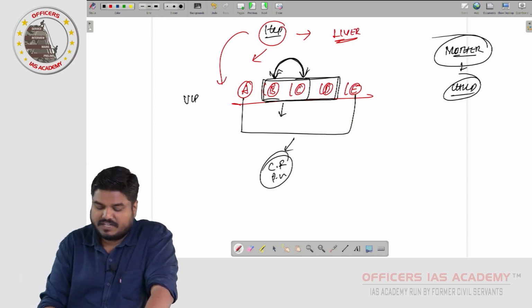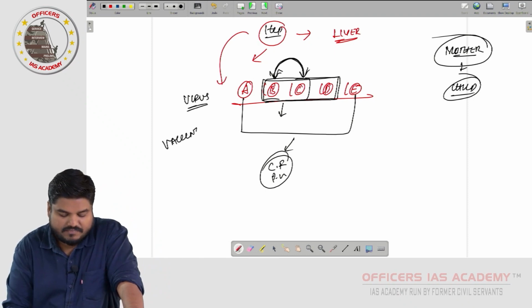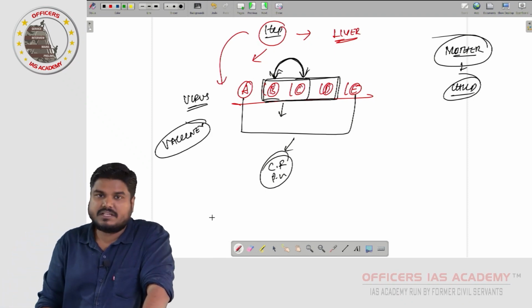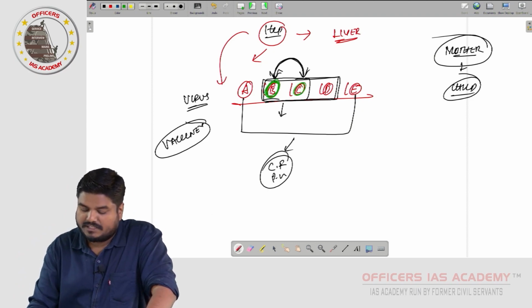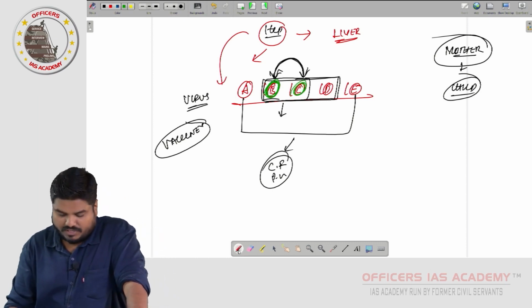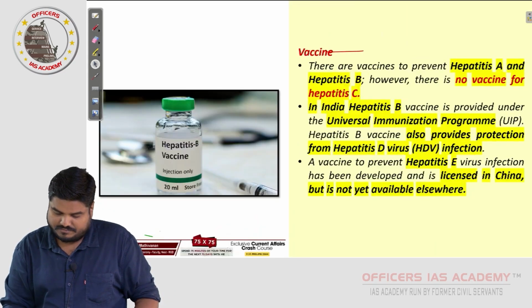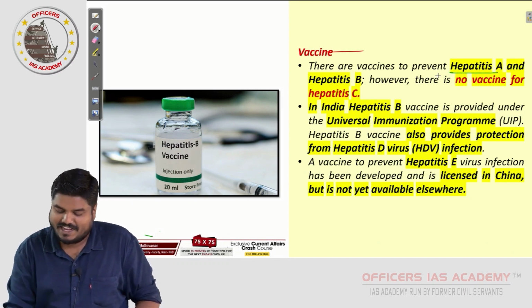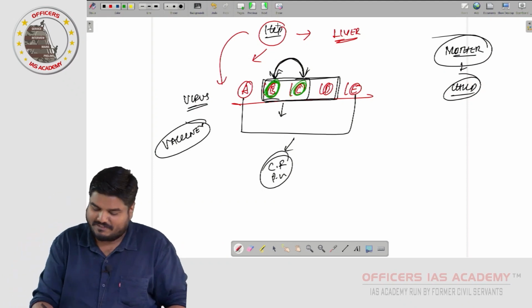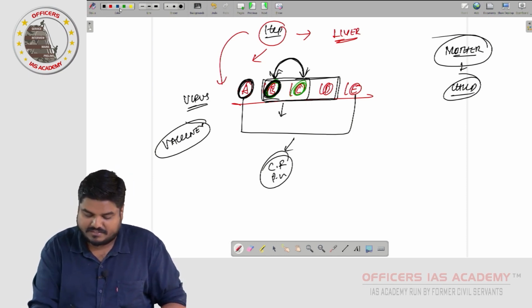So we have 5 different hepatitis viruses. Do we have any vaccine? Yes, vaccine is available for hepatitis A as well as hepatitis B. For these two we have vaccines.